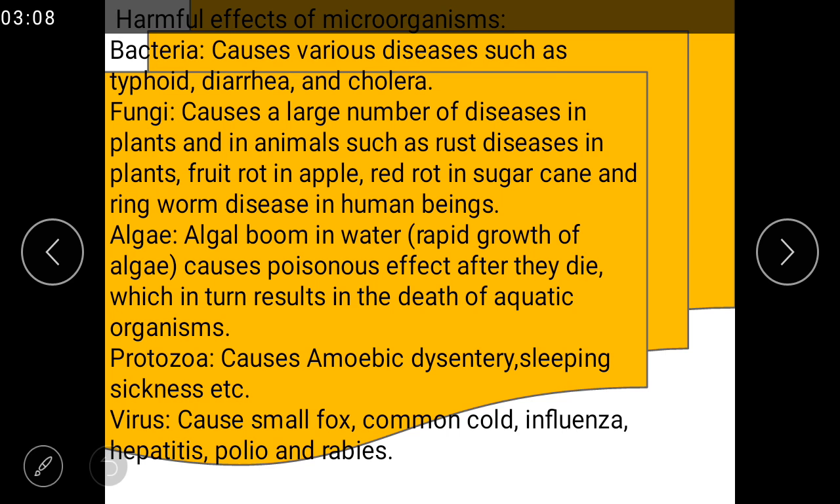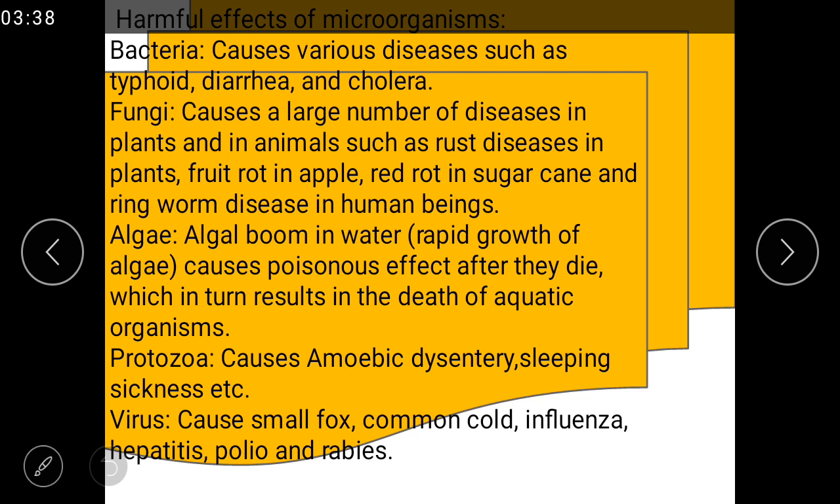Next, harmful effects of microorganisms. Bacteria cause various diseases such as typhoid, diarrhea, and cholera. Fungi cause a large number of diseases in plants and in animals, such as rust diseases in plants, foot rot in apple, red rot in sugarcane, and ringworm diseases in human beings.